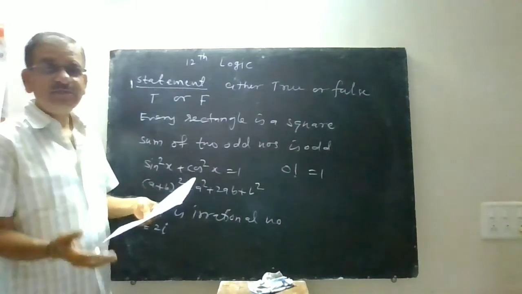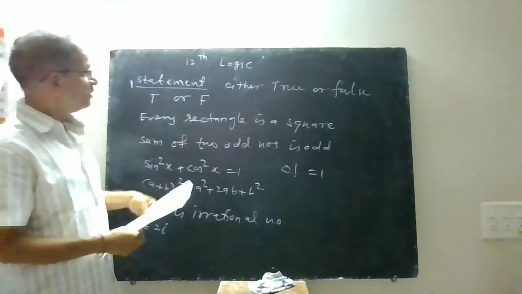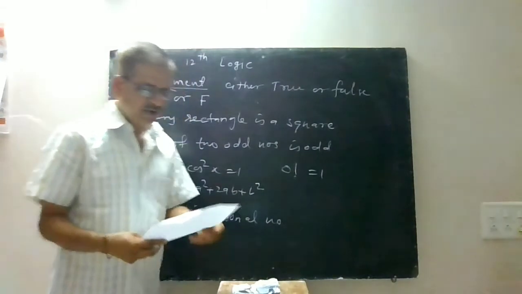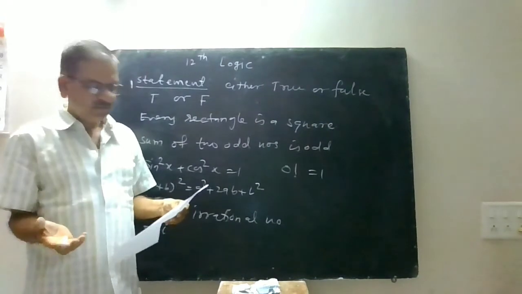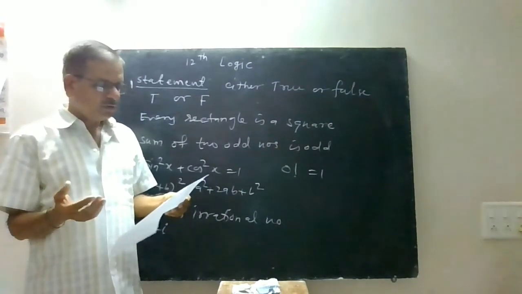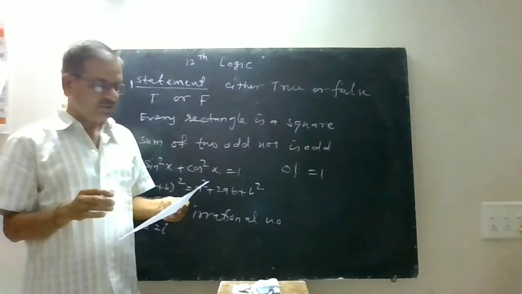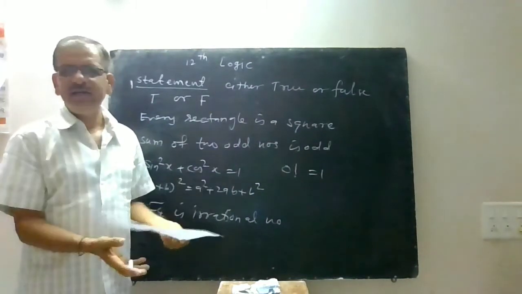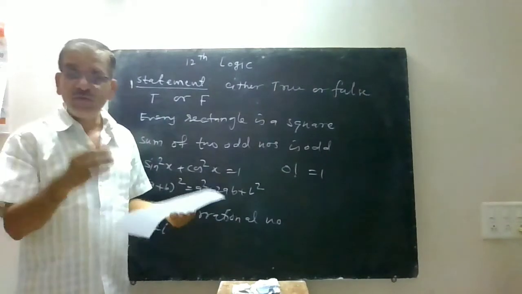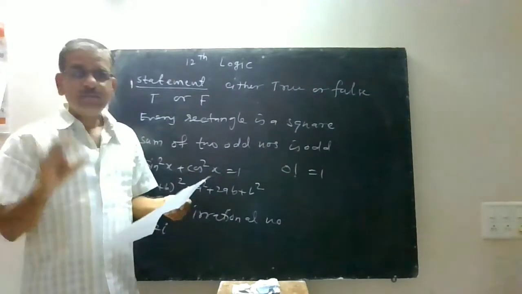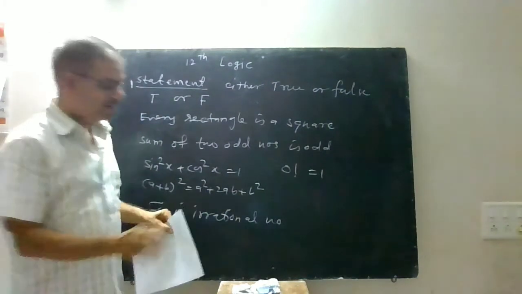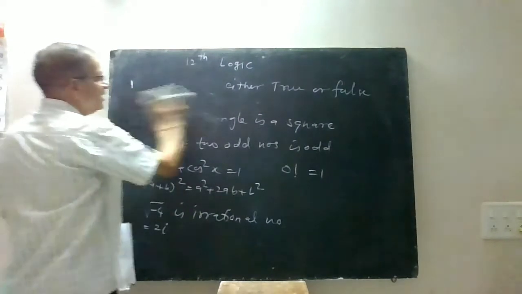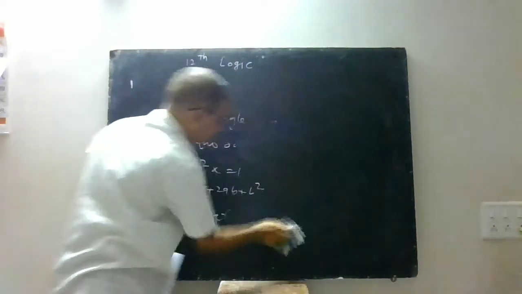Now there are some statements, or there are some sentences which are not statements. Which are those? For example, stand up, give me a pen, get out of the class, what is your name, where are you going, have you seen a rainbow. So exclamatory type of sentences, question type of sentences, all these are ordered sentences. These are not statement, because about those sentences, you cannot say anything whether it is true or whether it is false.